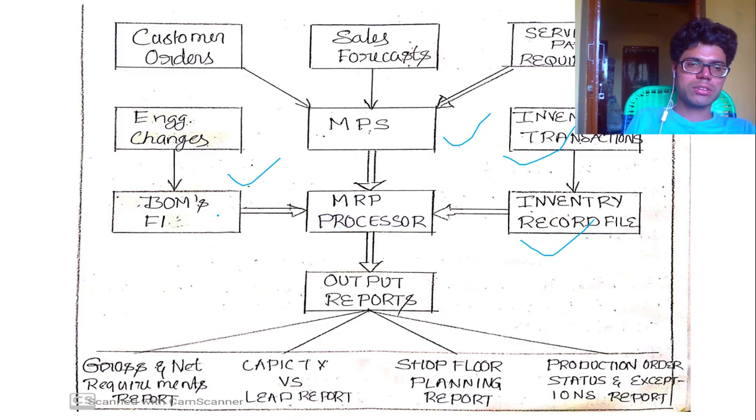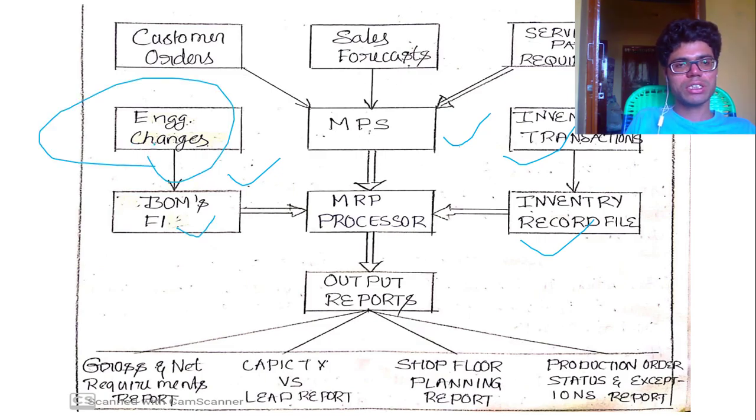And bill of materials file related means components related to, for example, manufacturing an automobile, various components. Every single component we have to mention in the bill of materials. Any changes in that we have to update in the bill of materials by using engineering changes.